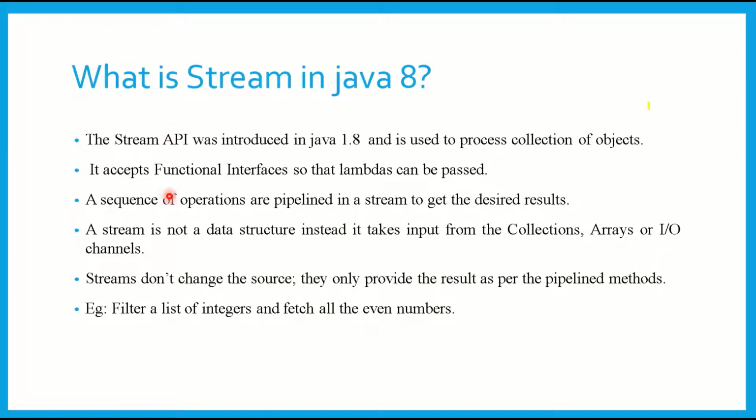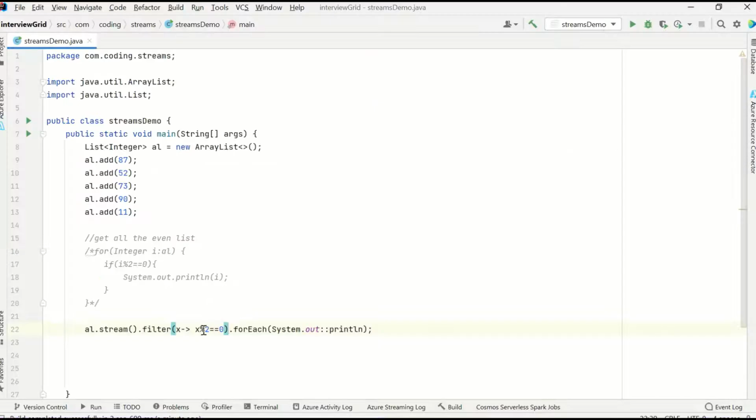So now if I explain the theory, it will be more clear. The Stream API was introduced in Java 1.8 version, and it is used to process the collection of objects, right? It accepts the functional interface so that lambdas can be passed. So if you see, this is the filter which I used here, right?